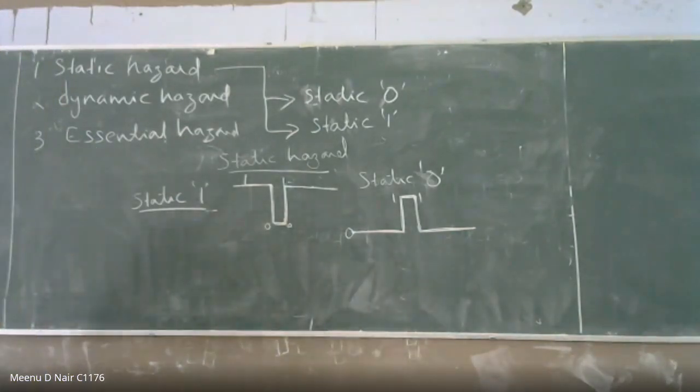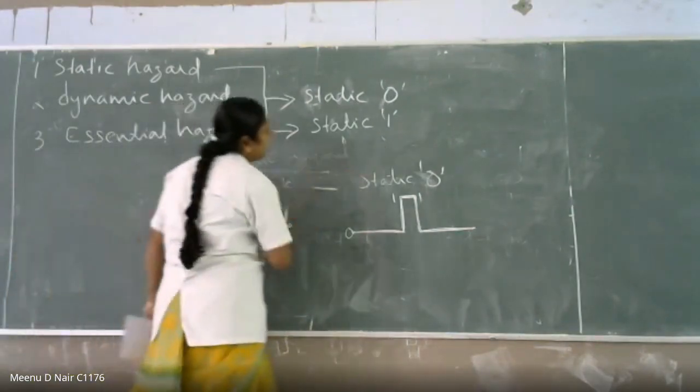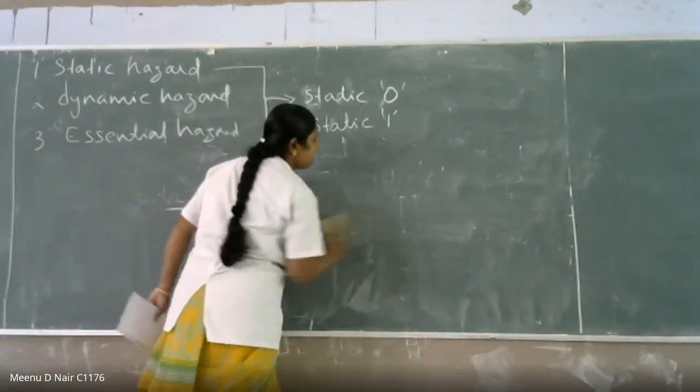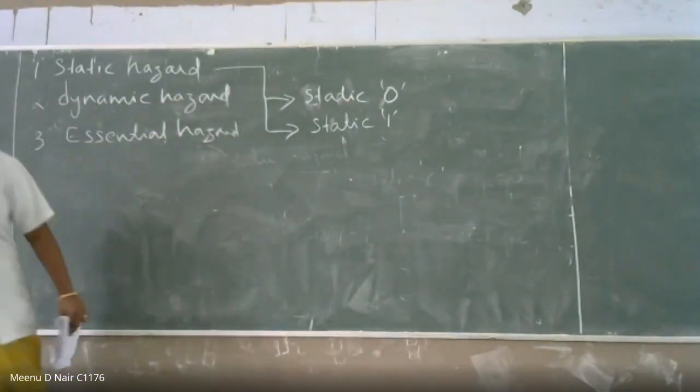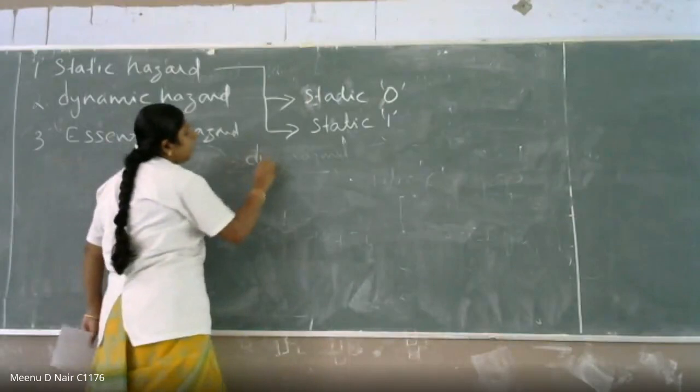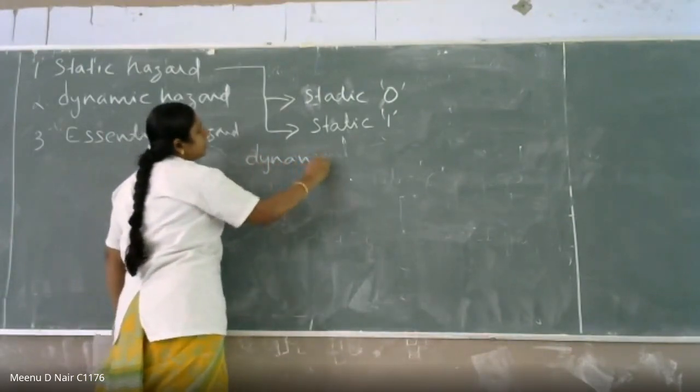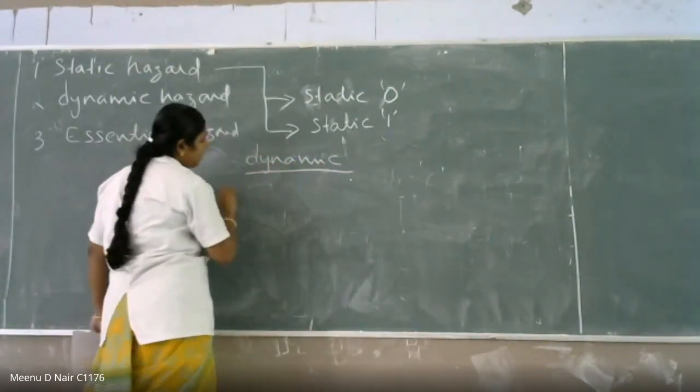Then we'll see the dynamic hazard. In the case of static hazard, there is only one pulse. But in the case of dynamic hazard, you are having multiple pulses.